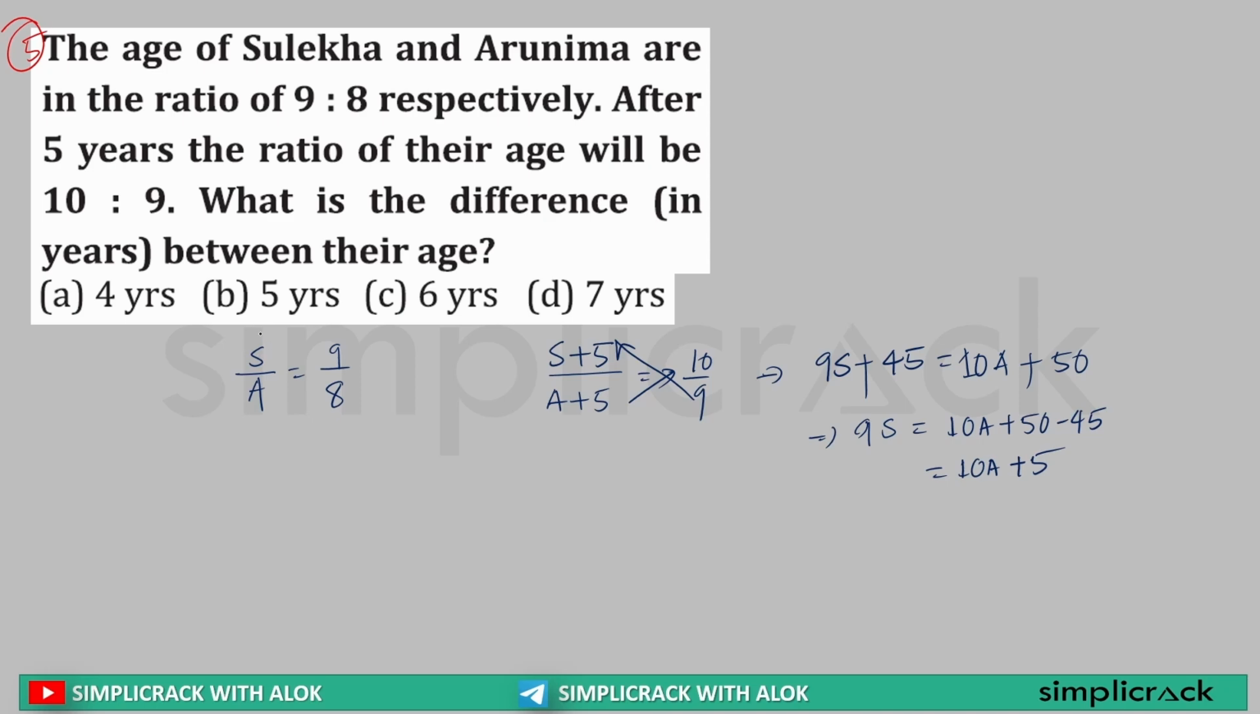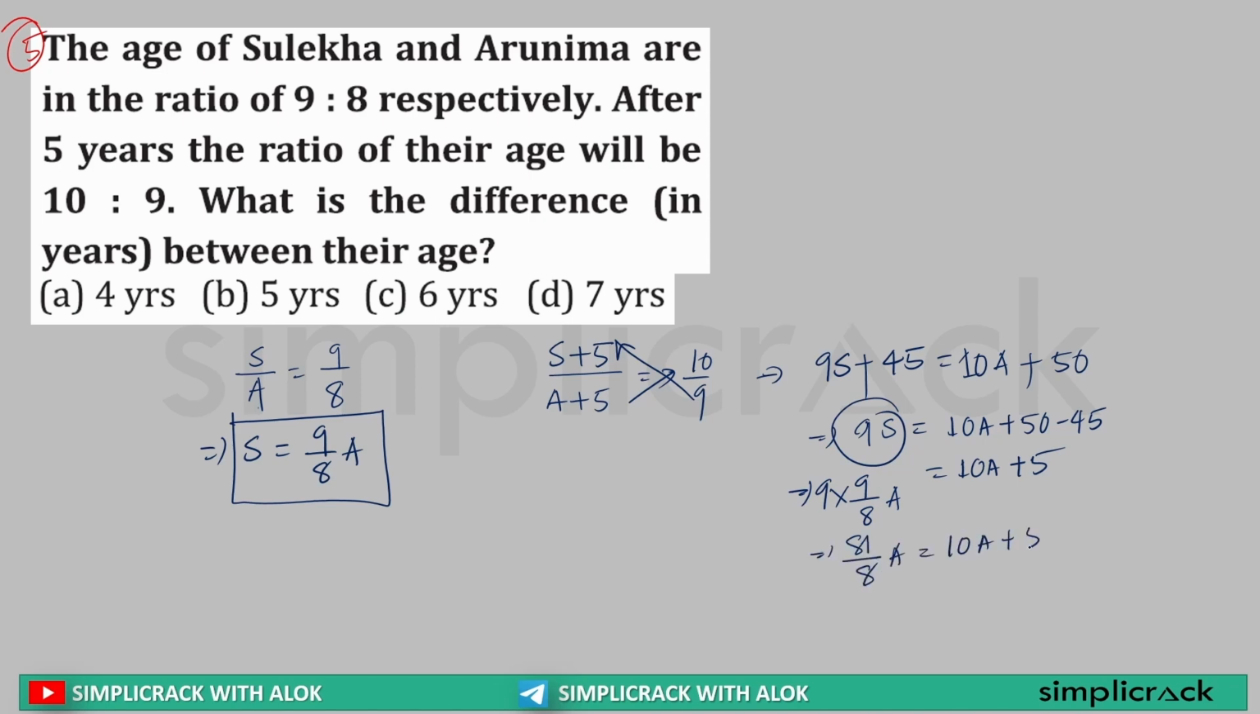Clear? Now understand this. Here Surekha's age by Arunima's age is 9 by 8. Sir, this can be further written: Surekha's age is 9 by 8 a. So this is the value we get for Surekha's age. Now in place of Surekha's age, what will I put? 9 into 9 by 8 a is equal to this much. So this can be written 81 by 8 a is equal to 10a plus 5, or I can write, sir, 81 by 8 a minus 10a is equal to 5. So this can be further written as (81a minus 80a) divided by 8 is equal to 5. Sir, 81a minus 80a is a, so a divided by 8 is equal to 5.